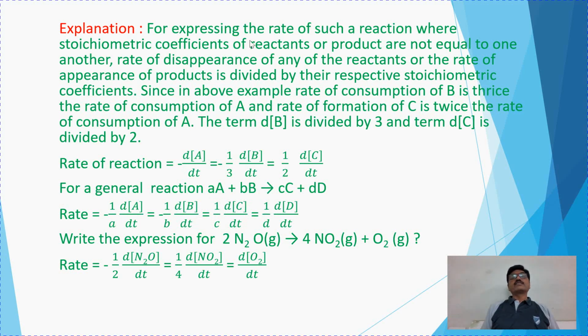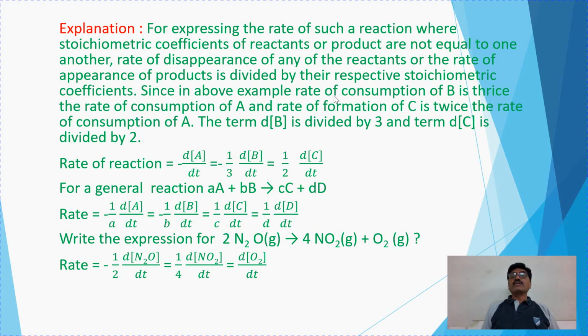See, for expressing the rate of such a reaction where the stoichiometric coefficients of the reactants or products are not equal to one another, the rate of disappearance of any of the reactants or the rate of appearance of products is divided by their respective stoichiometric coefficients.